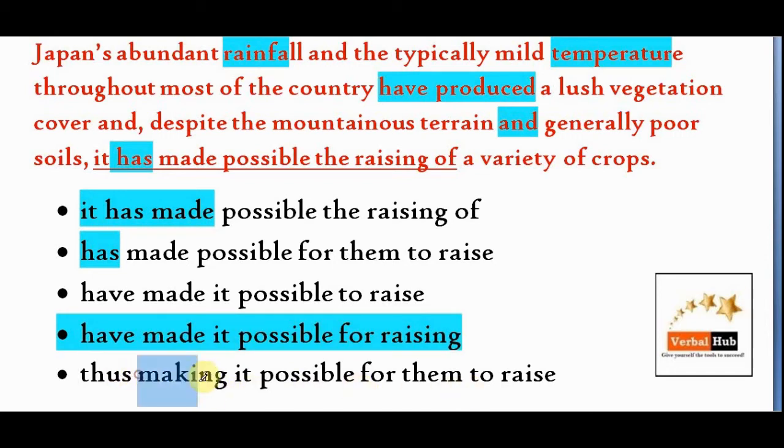Option E, thus making it possible for them to raise. So here we cannot use two conjunctions together. One is thus and second is and. Alright, so two conjunctions cannot be used together and that's why it is incorrect.